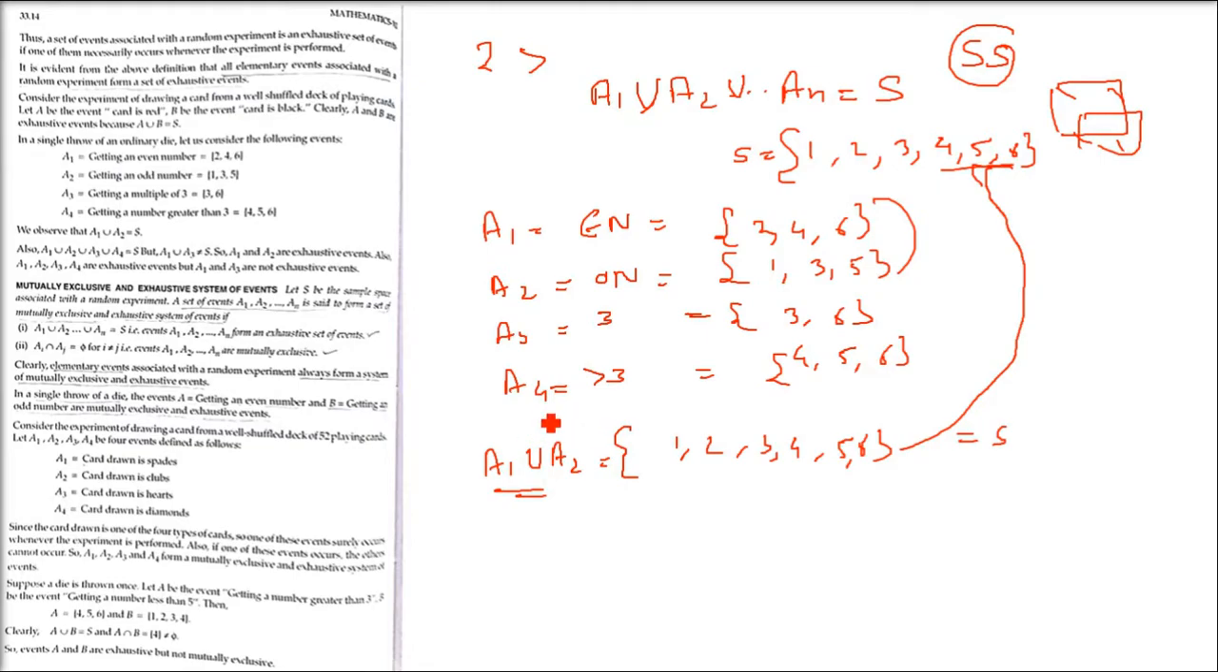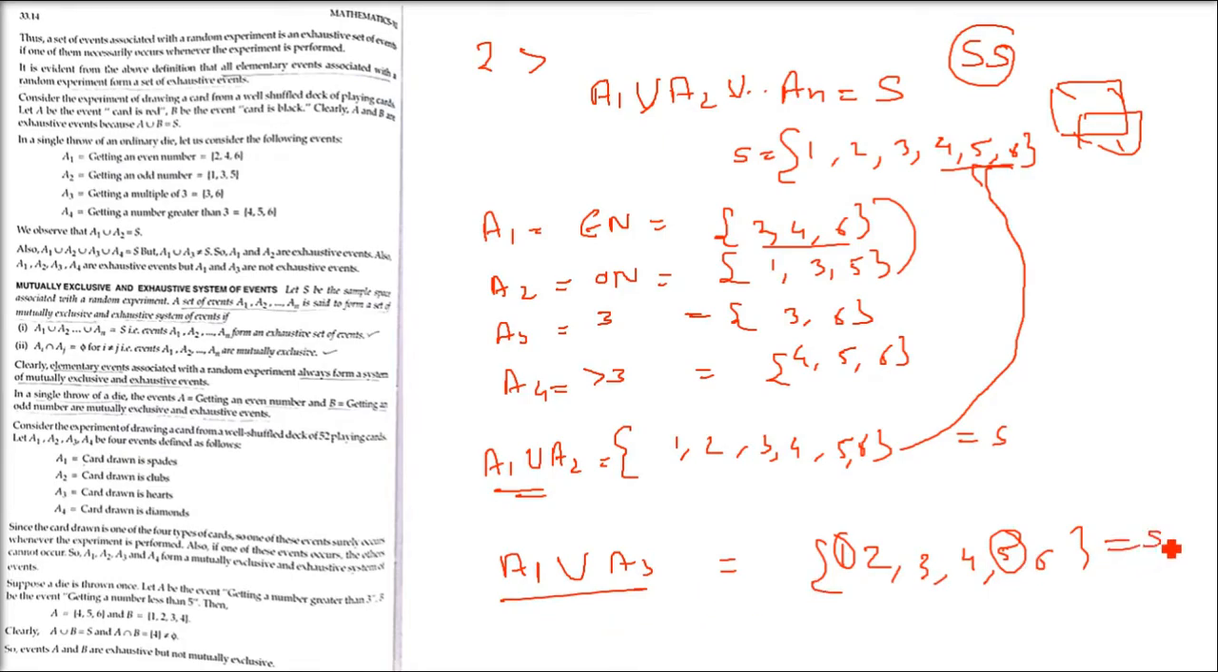Okay. Now let us take an example of events which are non-exhaustive. Now take A1 and A3. Now combine them. Take the union of them. So we have 2, 4, 6 and 3, 6. So A3 is 3, 6. 1 is not there and 5 is not there. So it is not making a sample space. So when you take the union of A1 and A3, you're not getting the sample space. And when you're not getting a sample space, that means these are not exhaustive events.